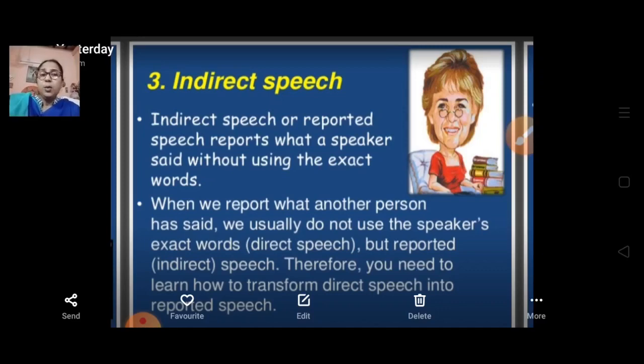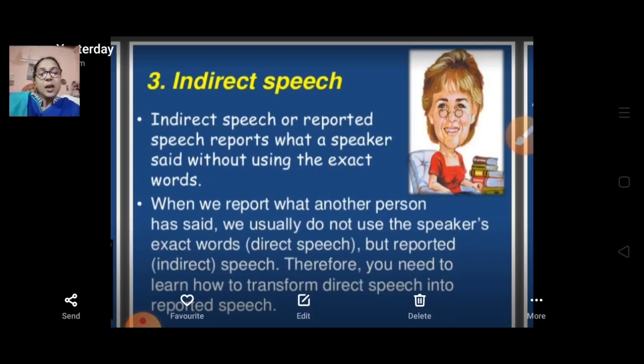When we report what another person has said, we usually do not use the speaker's exact words, that is direct speech, but reported or indirect speech. Therefore, you need to learn how to transform direct speech into reported speech. That is the main part of this narration.